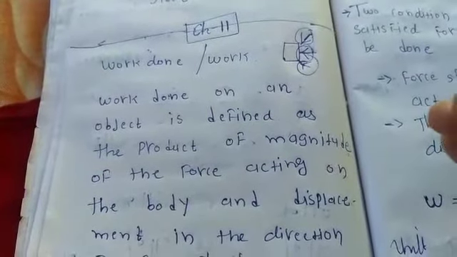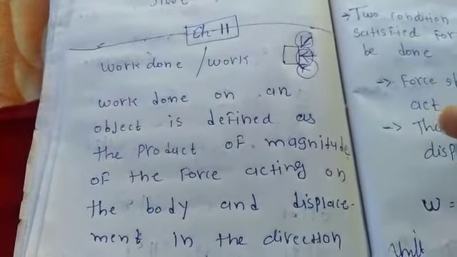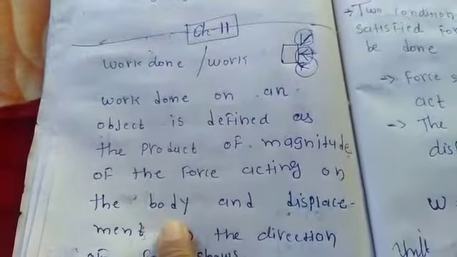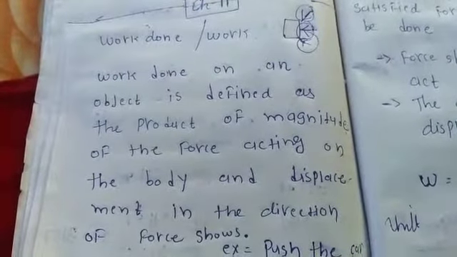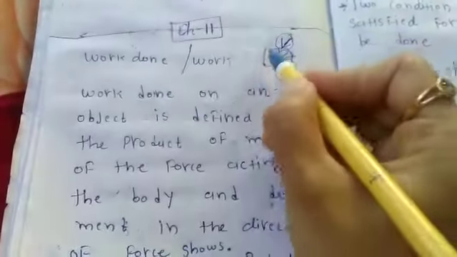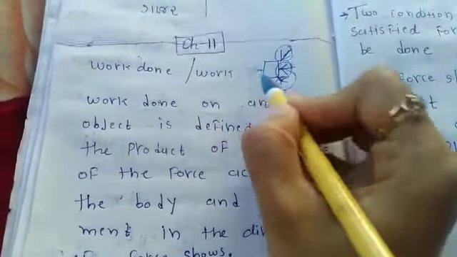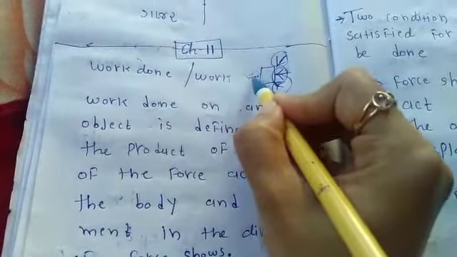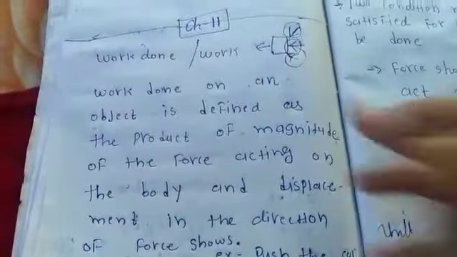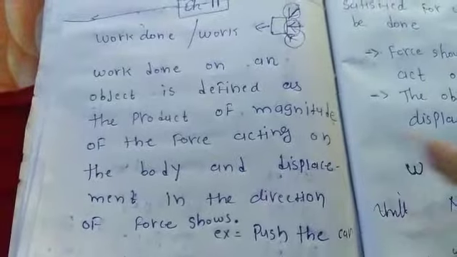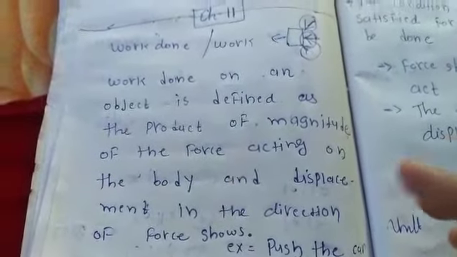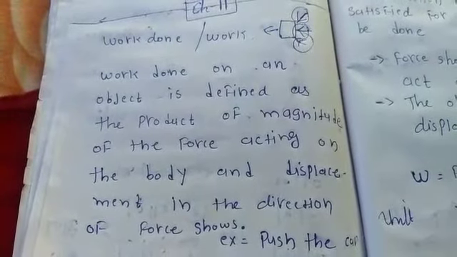It also depends on the angle at which the force is applied. So when the force is applied on a body or object, it is going to be displaced. Displacement means it is going to move from one place to another place, from here to here, like that. And in which direction?